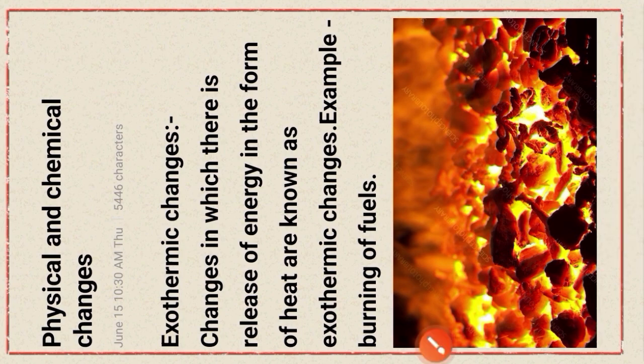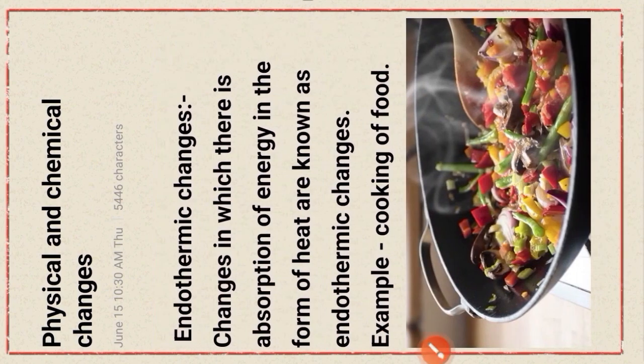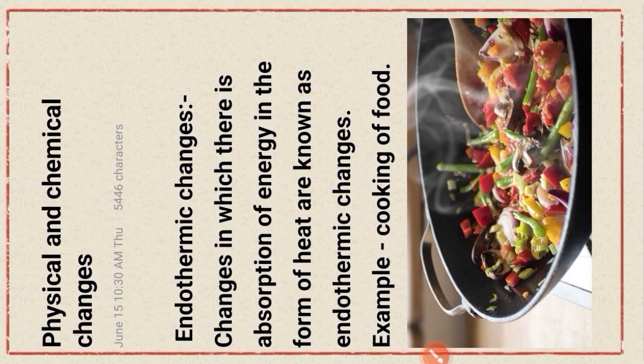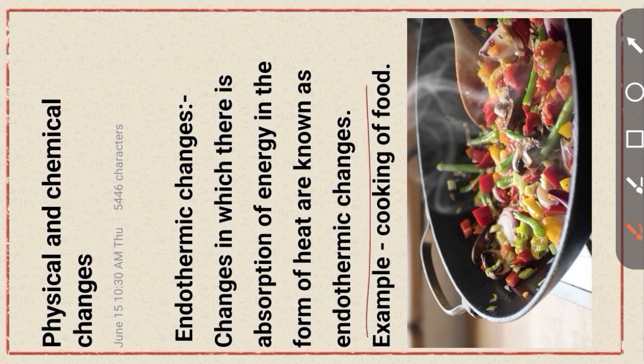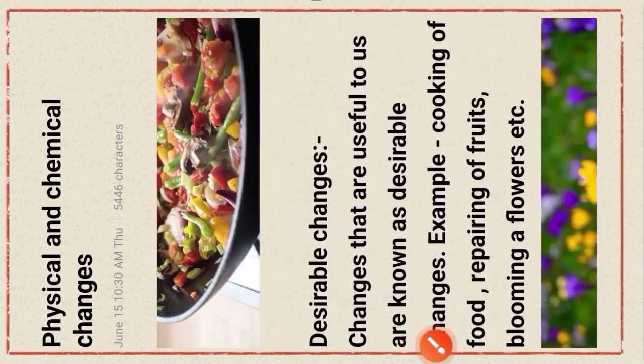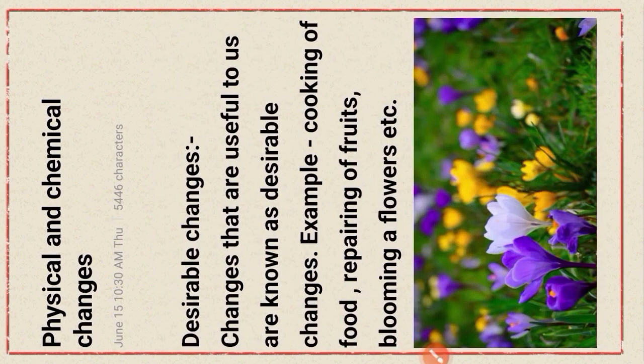Next, changes, endothermic changes. Changes in which there is absorption of energy in the form of heat are known as endothermic changes. For example, cooking of food.